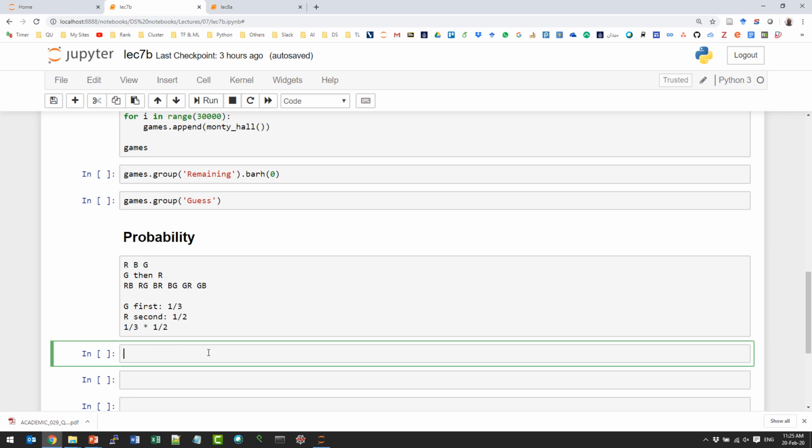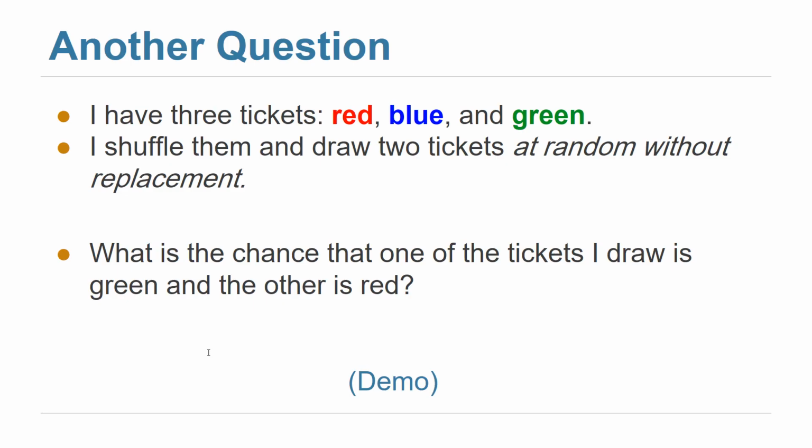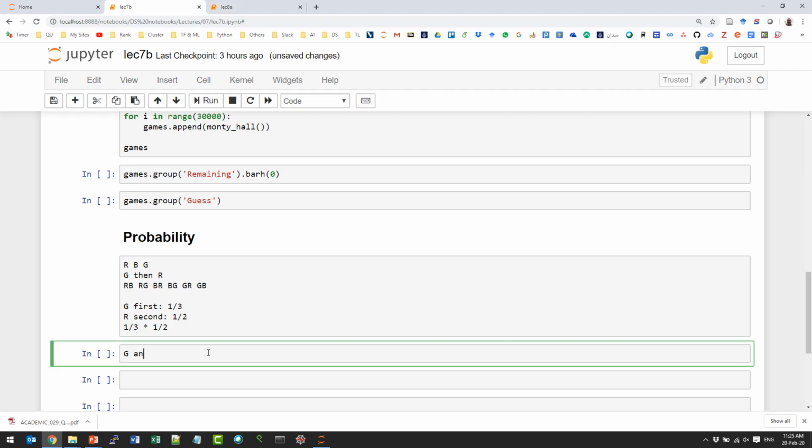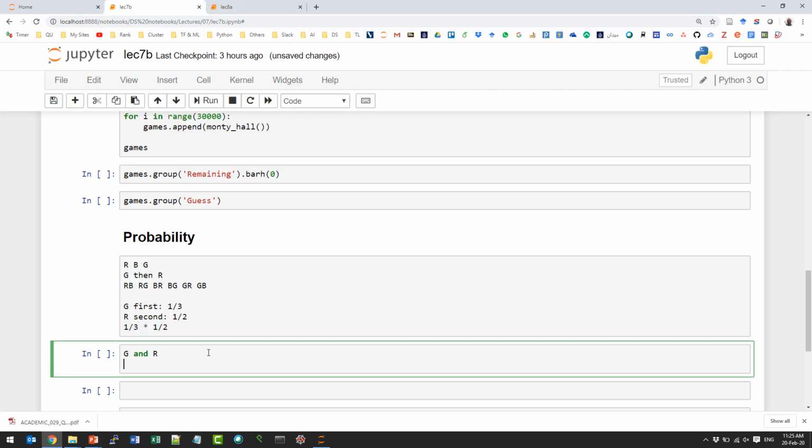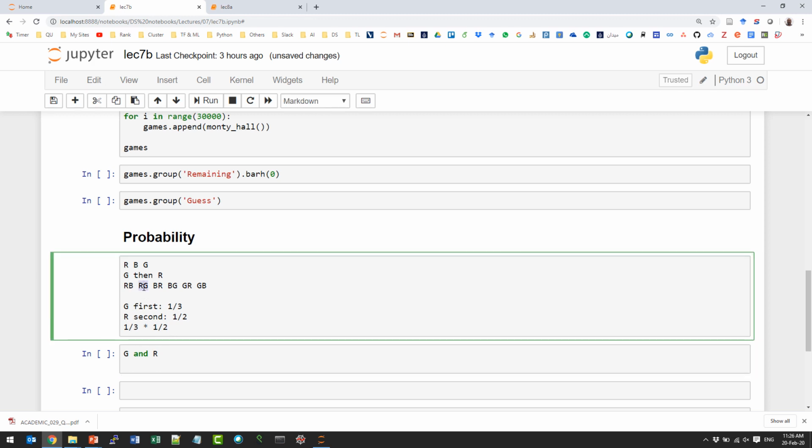So now we need red and green, right? We need green and red without paying attention to the order. Fine. If we use the counting rule, then what will be the probability? How many of these 6 possibilities are satisfying this condition? 2 of them, right? So this one and this one. That means that the probability now will be 2 over 6.